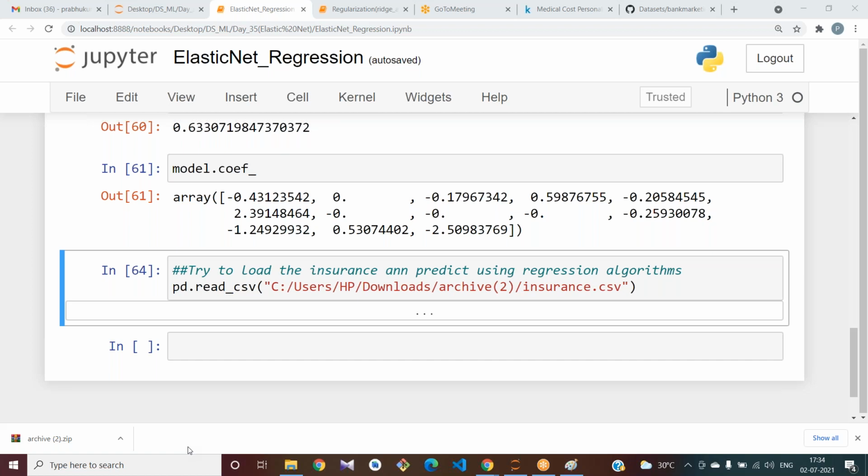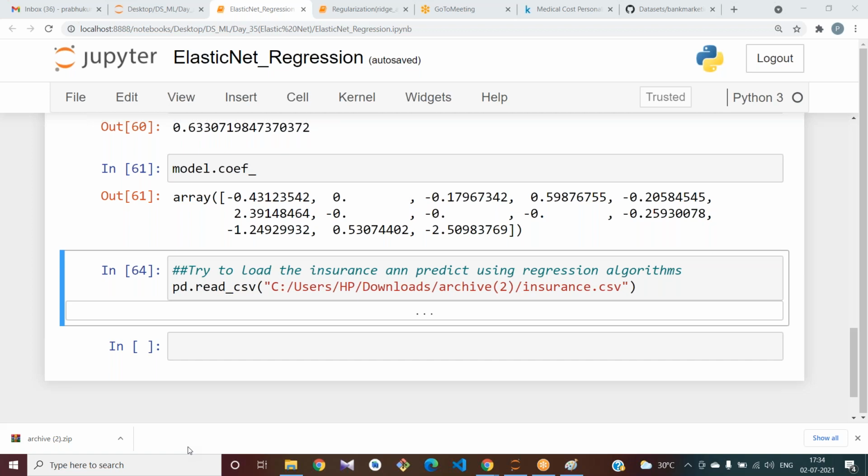Okay, will you share your screen, Pragna, or will you share your screen? I will help you. Please tell me if you can share your screen. I will give the presenter option.